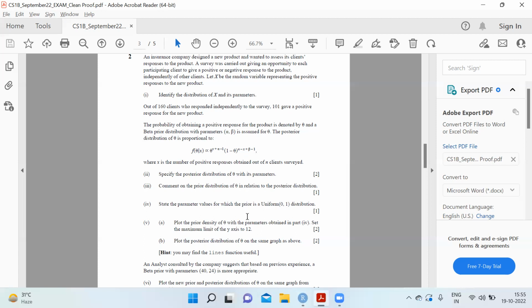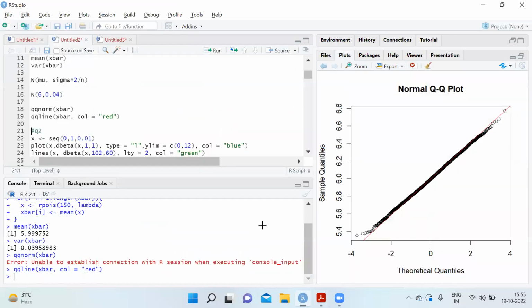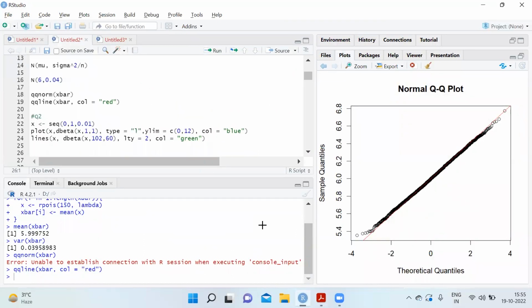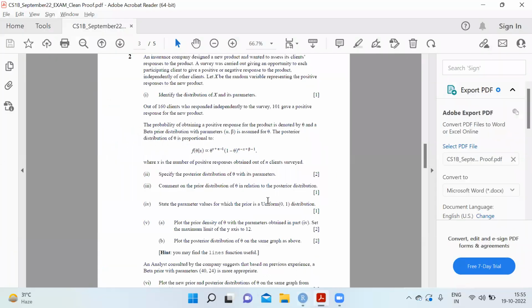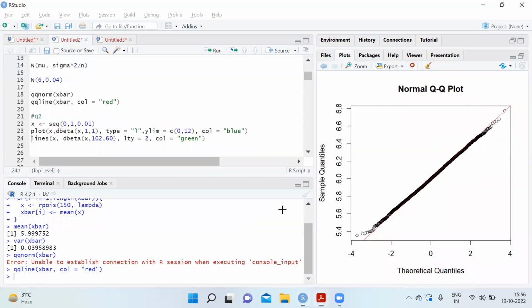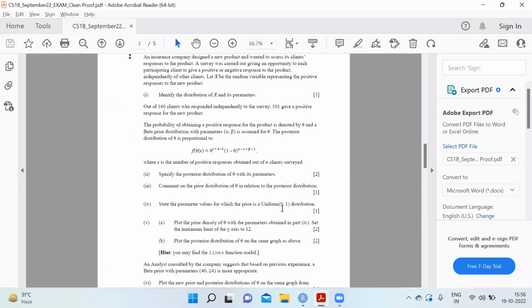Then state the parameter values for which the prior is a uniform 0,1 distribution. So if we have a uniform 0,1 distribution, the parameter values for the prior become beta 1,1, so it's a beta distribution with alpha and beta both equal to 1. Okay, so the parameter values are 1,1.